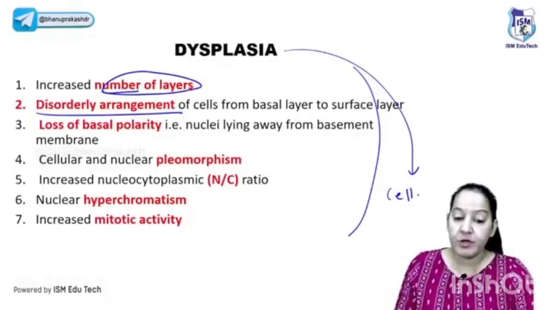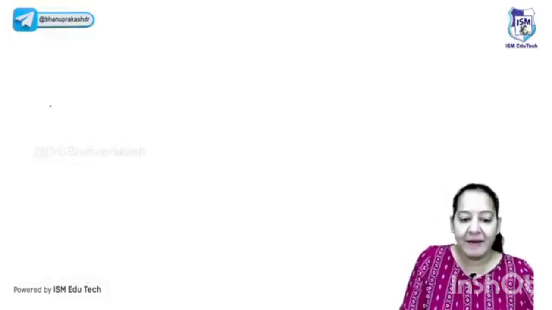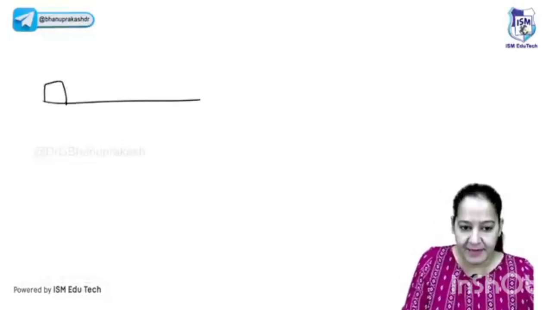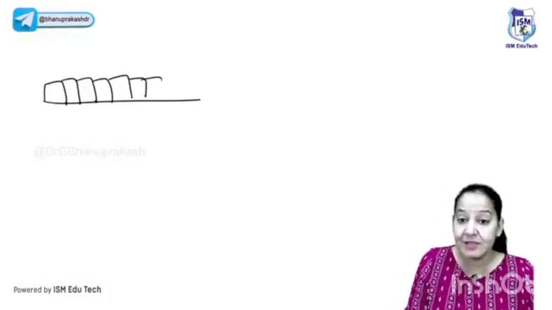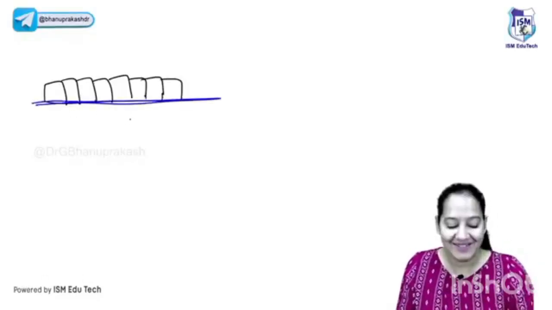The third point, which is very important to understand, is the loss of basal polarity. What do you mean by basal polarity? Let me explain. Let me explain the normal epithelia here. Normally, this is the epithelium lining. This is the basement membrane. You can see this is normal. I'm drawing, not dysplastic. And this is the basement membrane. Where is the nucleus? Where is the nucleus of the cell?